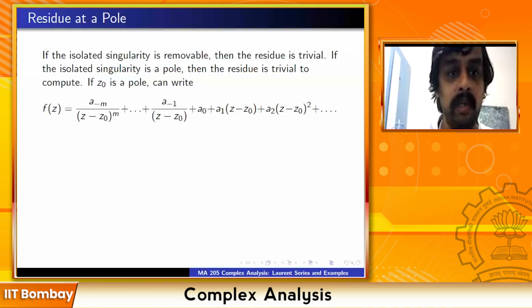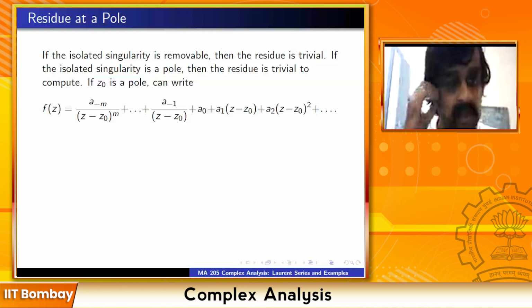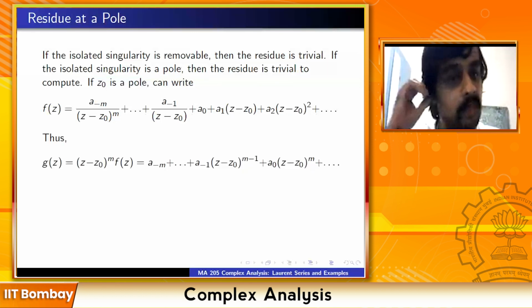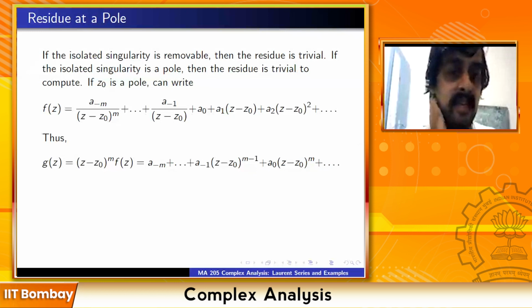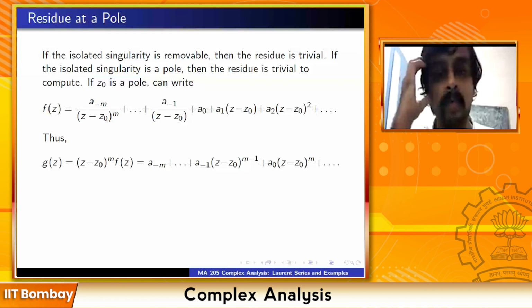If z0 is a pole, then we can write f(z) as a_{-m} upon (z minus z0) to the power m, plus and so on, plus a_{-1} by (z minus z0), plus a_0, plus a_1 (z minus z0), and so on. So finitely many negative powers and possibly infinitely many positive powers. Now I can multiply by (z minus z0) to the power m and get rid of the pole. So g(z) equals (z minus z0) to the power m times f(z). This has no poles. Now this is a_{-m} plus and so on plus a_{-1} (z minus z0) to the power m minus 1, plus a_0 times (z minus z0) to the power m, plus so on.